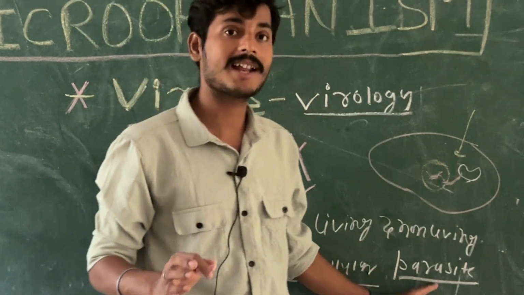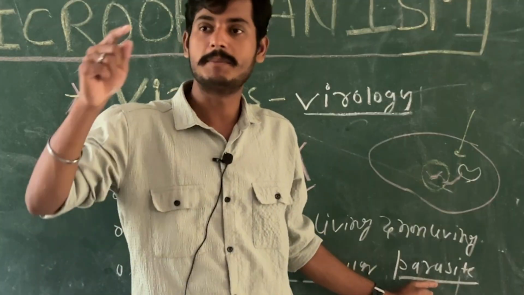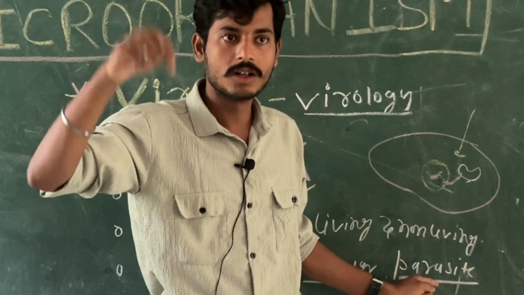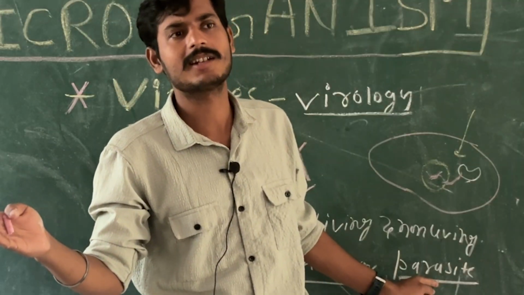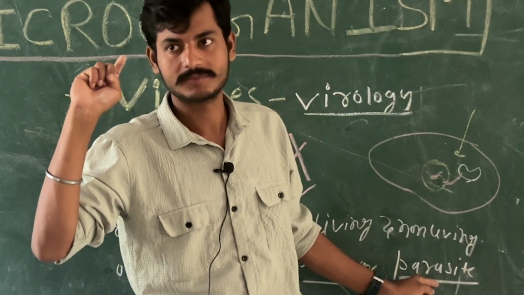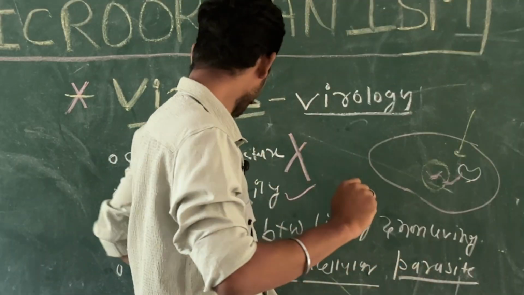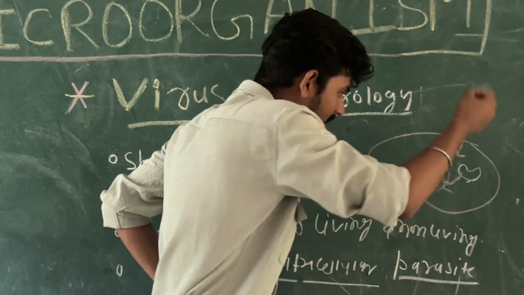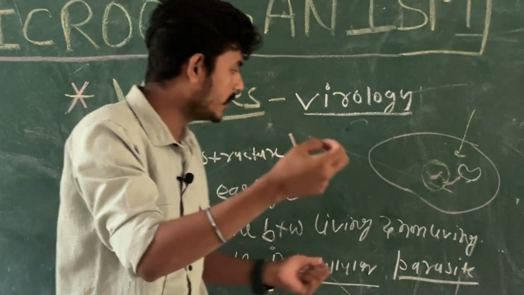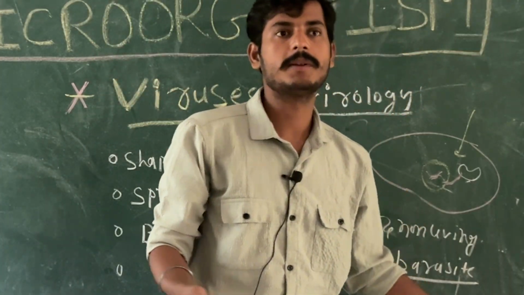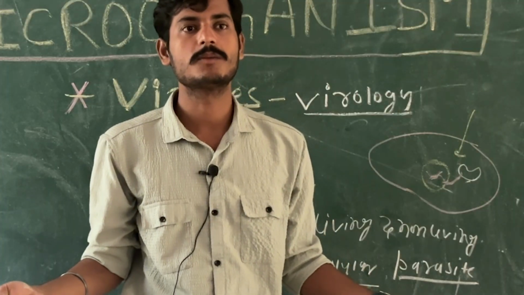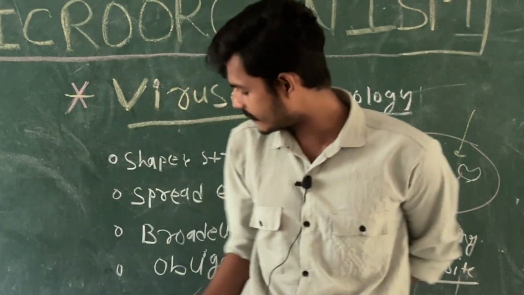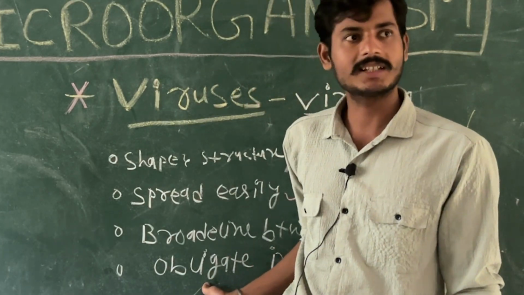And we know that parasite is what? Parasite means it is living in or on the body. That type of organism we are labeling as a parasite. Yes? Fine. And this is the obligate. As I said, if I pull this virus and put into any non-living object, they become non-living. They won't have life. So obligate means strict. Getting the point?